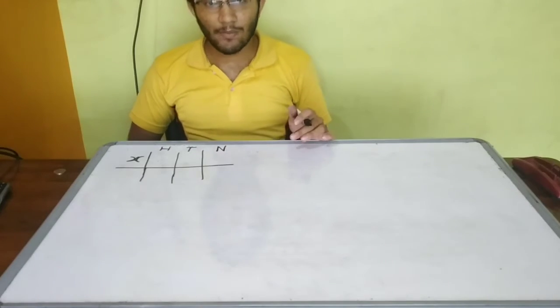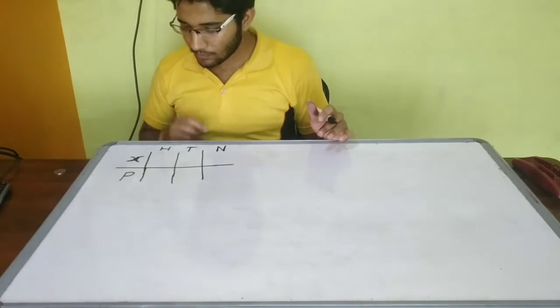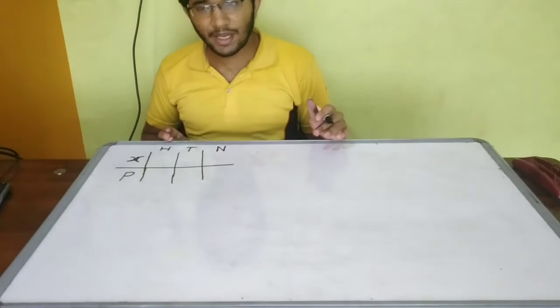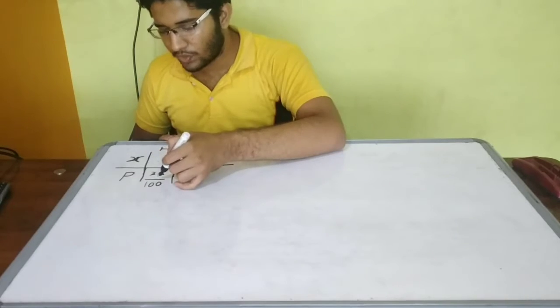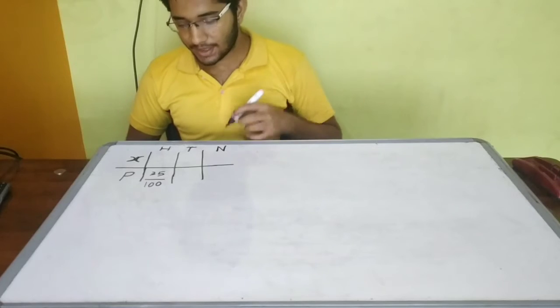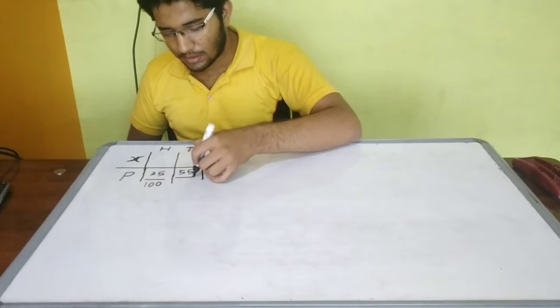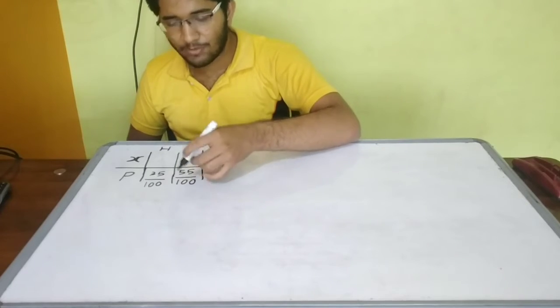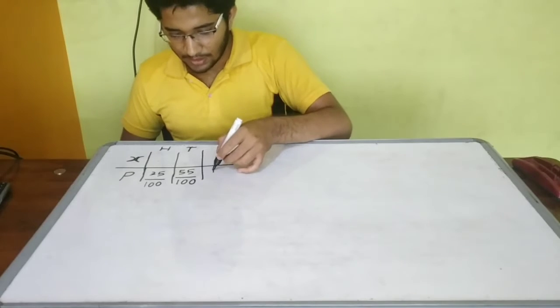And if you see, the probabilities are like this. They are not equally distributed. Probability of getting heads, let's say it is 35%, which means out of 100 we can get 35 heads. Probability of getting tails is, let's say, 55%. Because it is an abnormal coin, it can be anything. And probability of not getting anything is 10%.